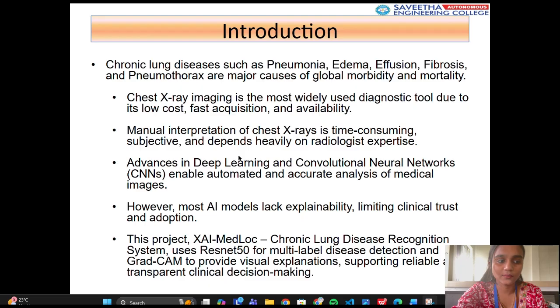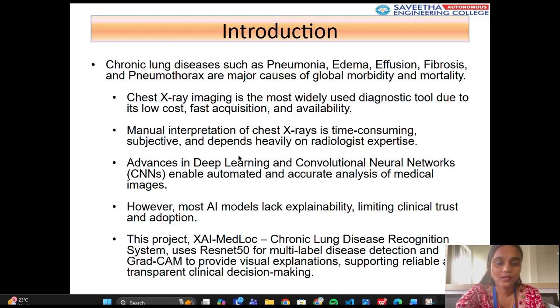However, one major limitation of existing AI systems is that they function as black boxes, offering predictions without explaining the reasoning behind them. Our project addresses this gap by combining deep learning accuracy with explainable artificial intelligence, enabling not only disease prediction but also visual justification of the model's decision.